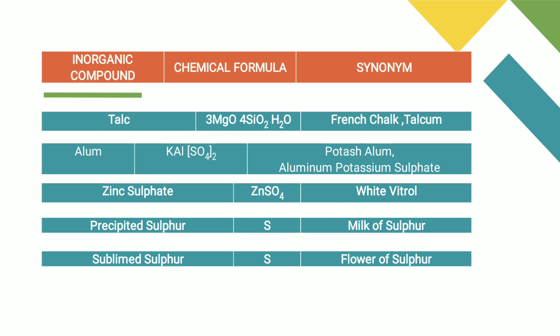Next drug is sublimed sulfur. The formula is S. Synonym is flower of sulfur. Sublimation is the process in which air is trapped and there is a formation of layers. On heating, sulfur traps the air and creates various layers. So it looks like a flower of sulfur.